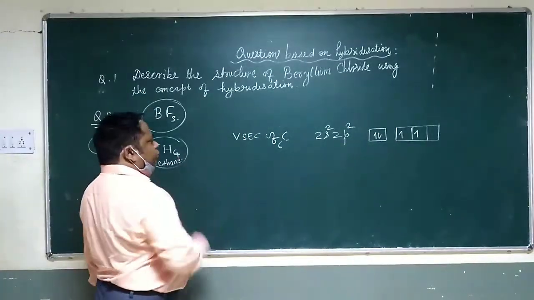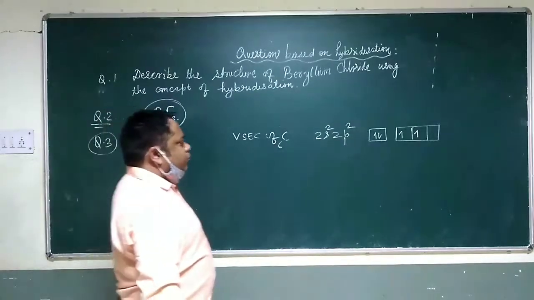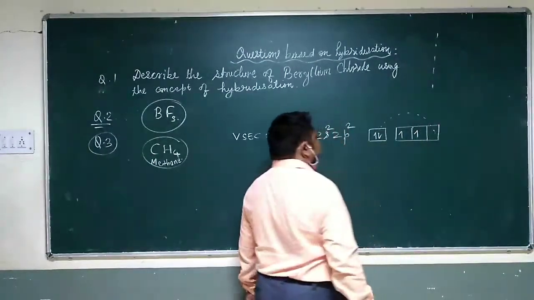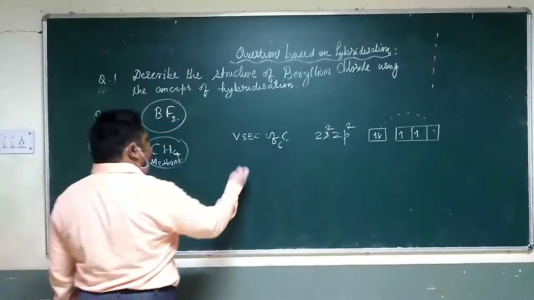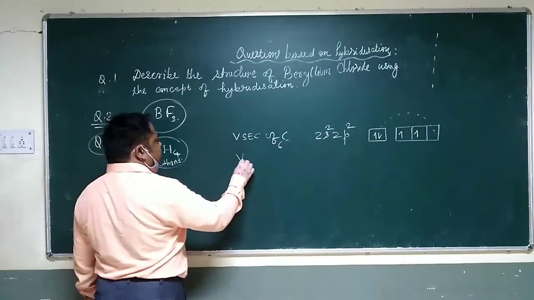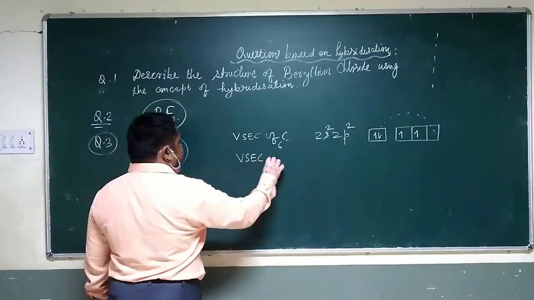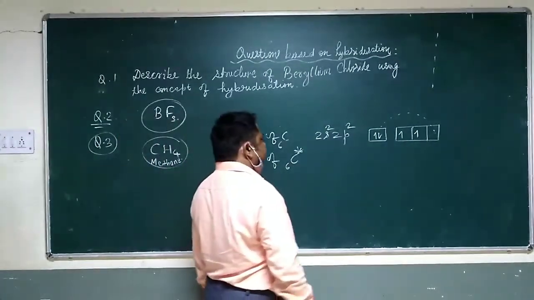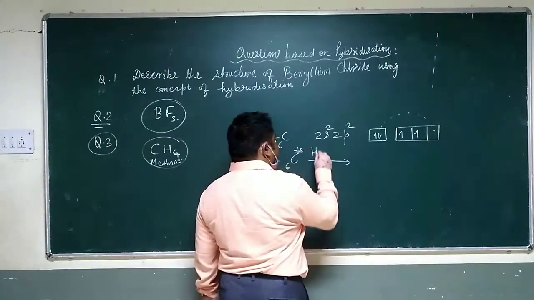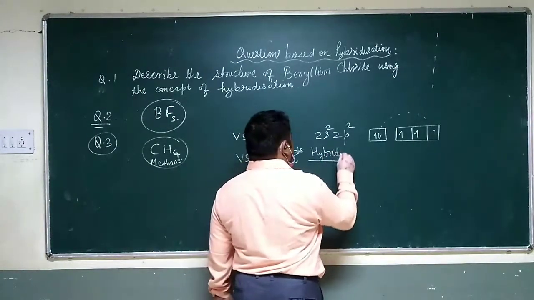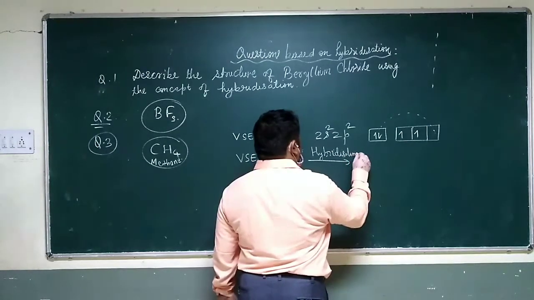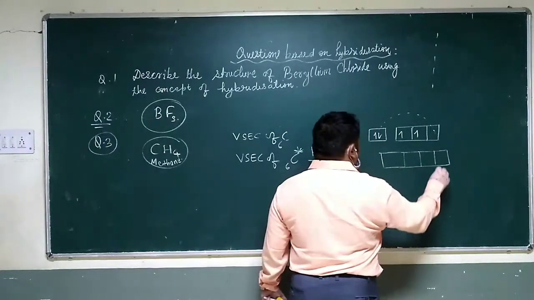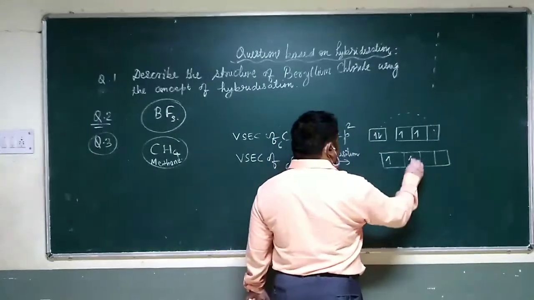But in CH4, 4 unpaired electrons are required. So 4 unpaired electrons can be possible only if this electron is promoted to this orbital. But how can that be possible? That can be possible only if we give energy. So valence electronic configuration of carbon in the excited state. It will undergo hybridization. All these atomic orbitals will now combine. It will intermix and redistribution of electrons will take place.